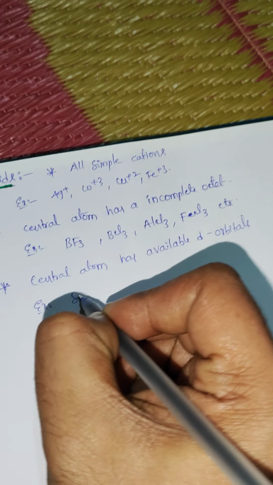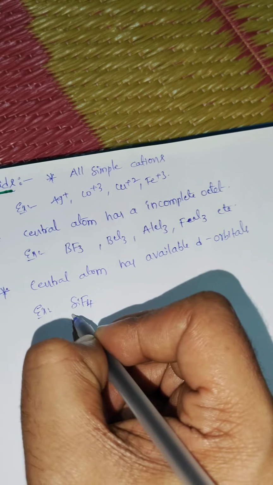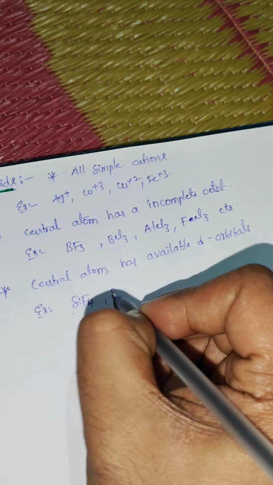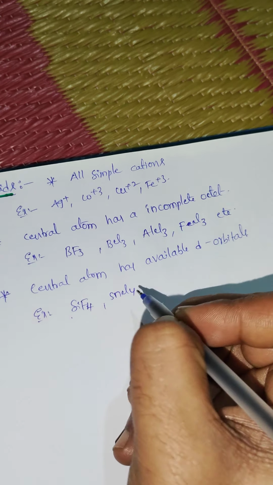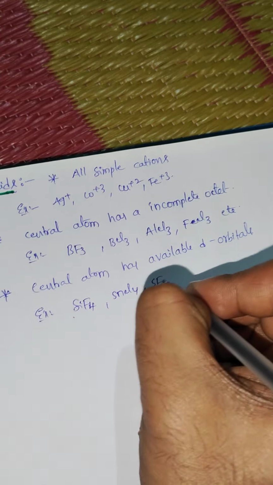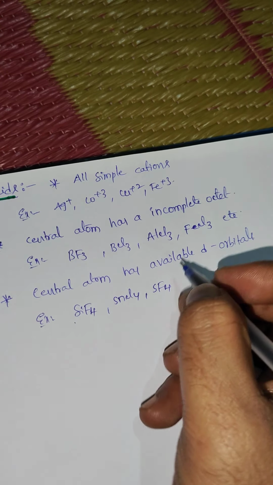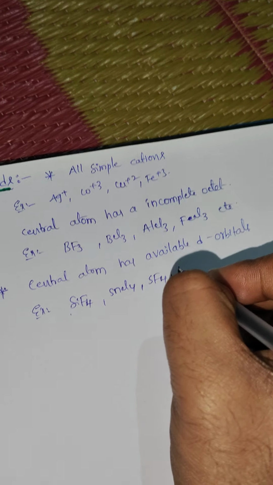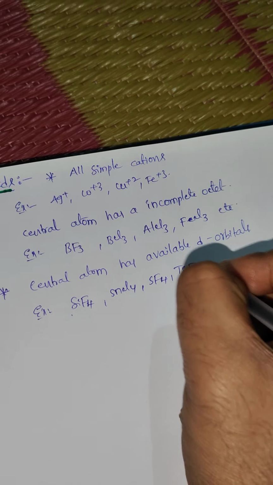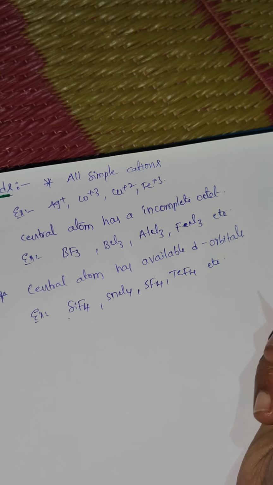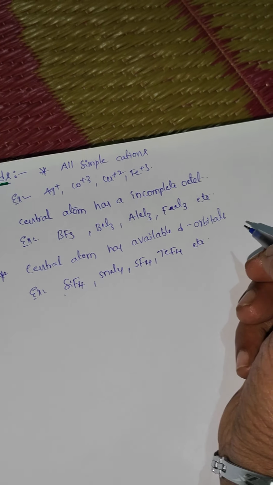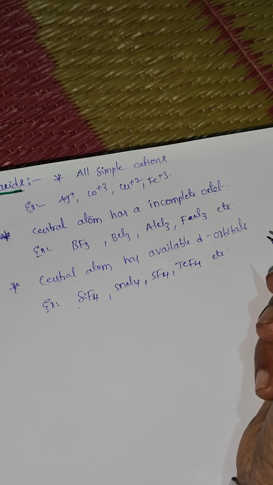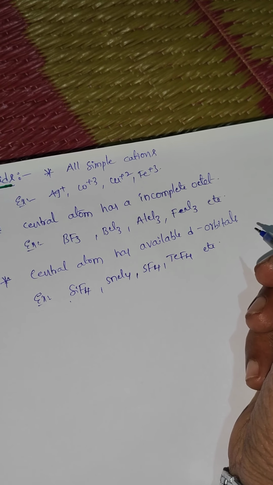Example: silicon SiF4, here a vacant d orbital is there. SnCl4, here also a vacant d orbital is there. SF4, TeF4, here also a vacant d orbital is there. All of these are called Lewis acids. The central atom has available d orbitals.